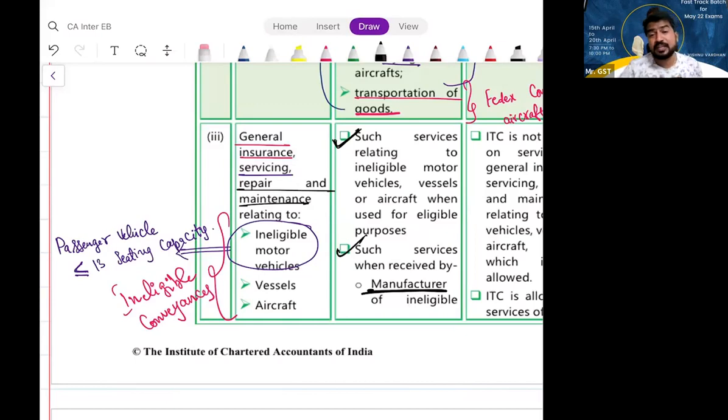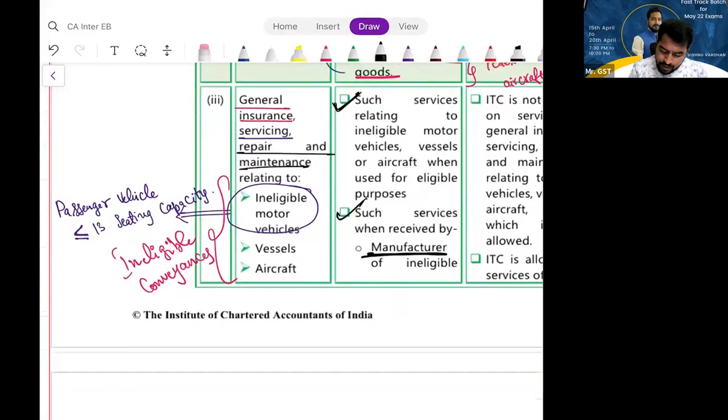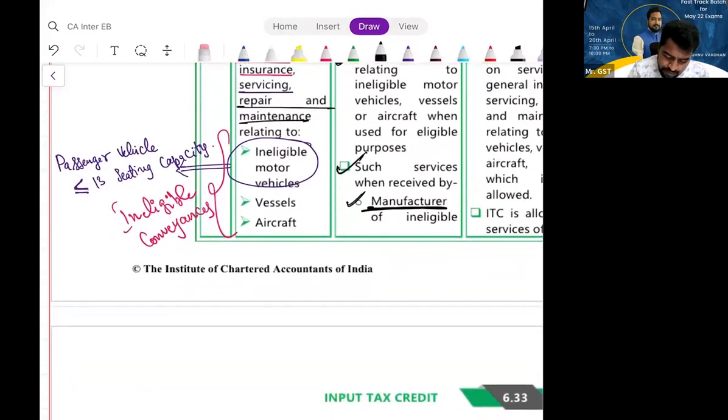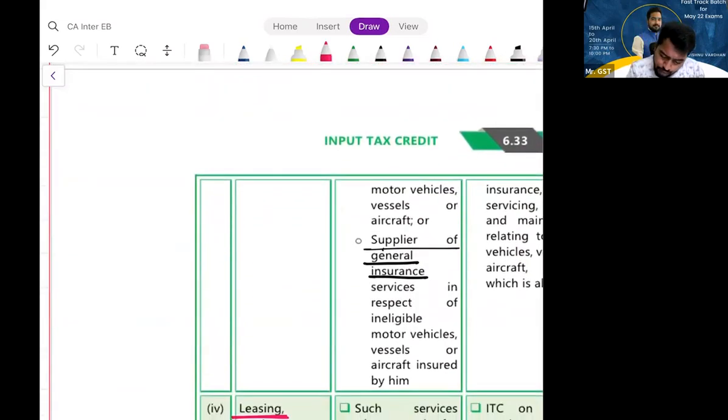But there are exceptions. What are the exceptions? Number one, you are a manufacturer of such vehicles, conveyances. You are the manufacturer of ineligible conveyances. You can take ITC. Or you are into general insurance business. You can avail ITC. So who can avail ITC?